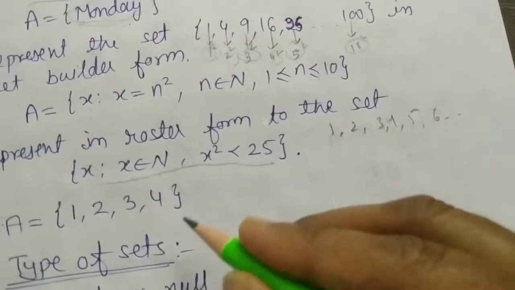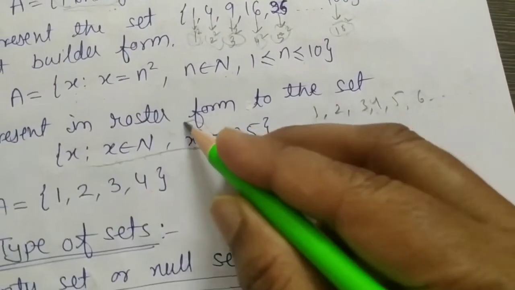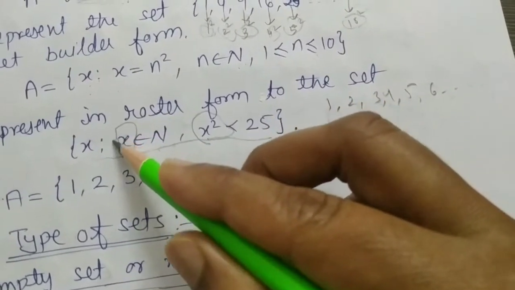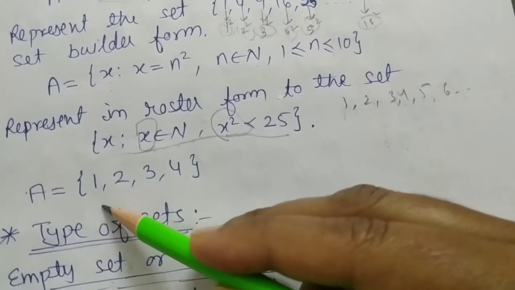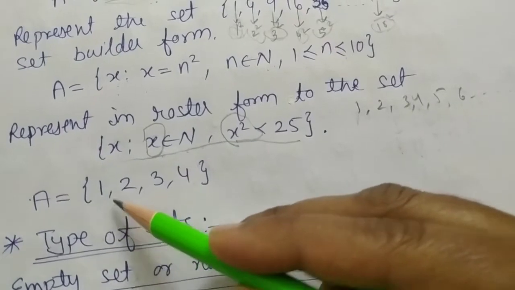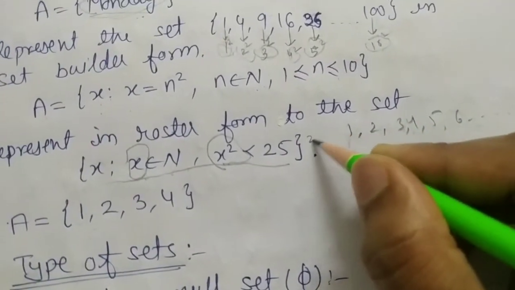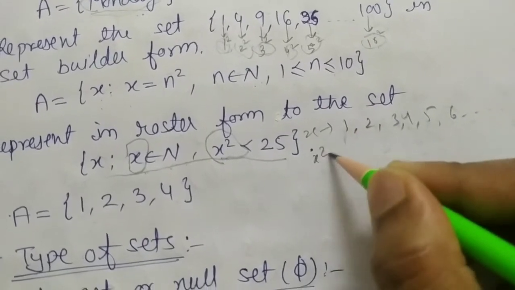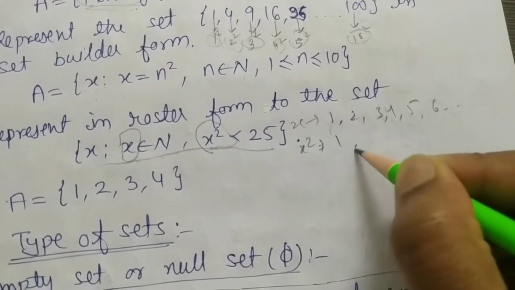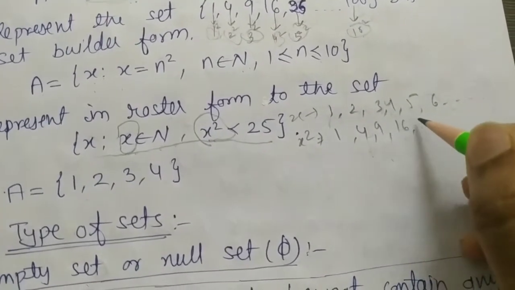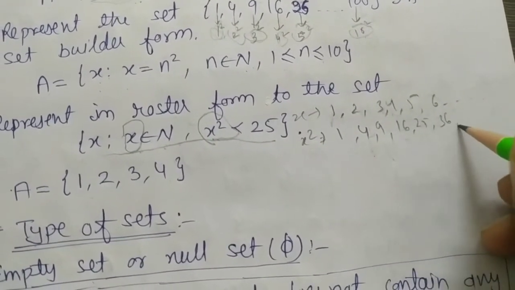Taking the square of it because we are to compare X square, not X. We are to write element X in A, but we check the condition for X square. So X square will be 1, 4, 9, 16, 25, 36 and so on.